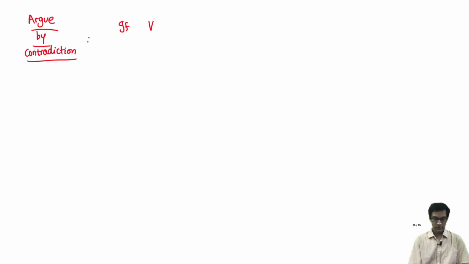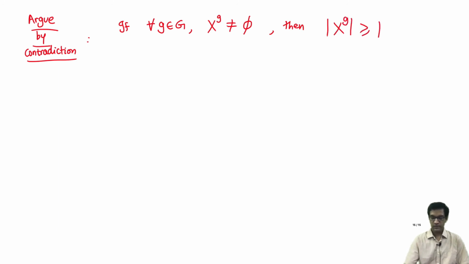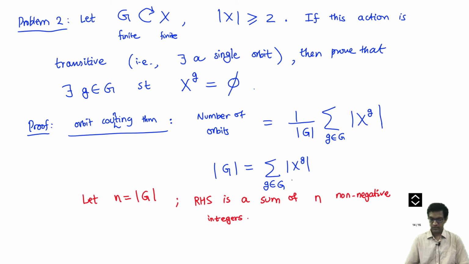If for all group elements g in G the fixed point set is non-empty, what does it mean? Then all these summands on the right hand side, the sum of all these numbers, each number is at least 1 because there is at least one fixed point.